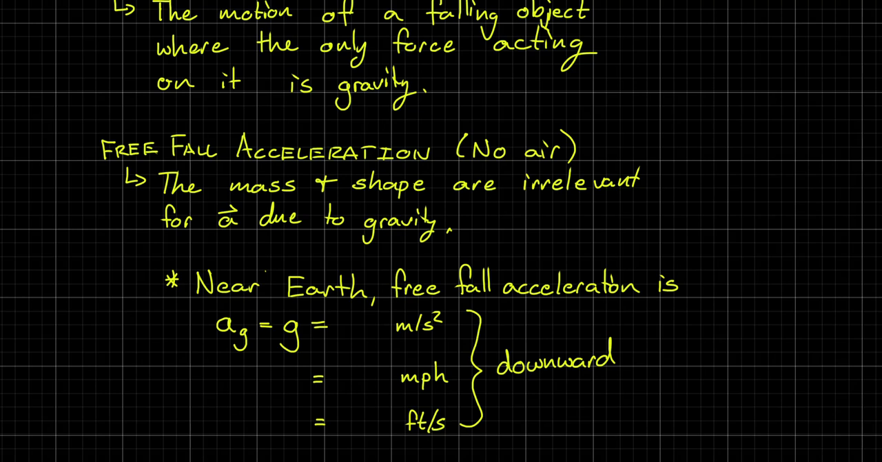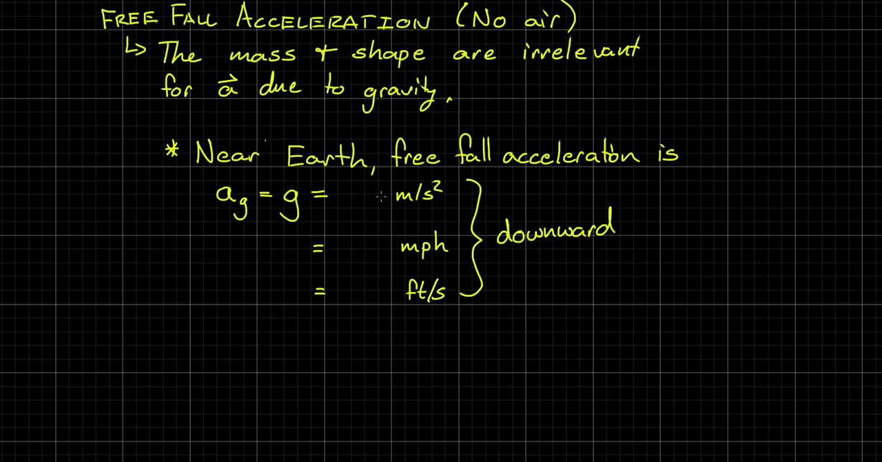All right. Okay. When we look at free fall acceleration on our lovely planet, the mass and shape are irrelevant for the acceleration due to gravity, with the understanding that air resistance does kind of throw a kink in this. Near Earth, free fall acceleration is measured as the acceleration due to gravity, a sub g, or as just lowercase g if you would like. What we find is we're going to have a working value of 9.8 meters per second squared.